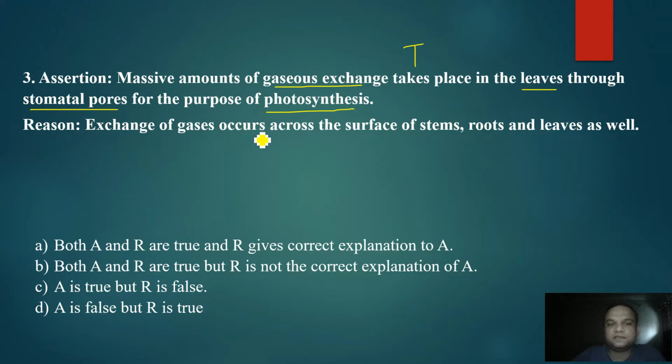Reason: exchange of gases occurs across the surface of stems, roots, and leaves as well. So this is a wrong statement. So this is a false statement, right? So we will say that option C is the correct answer, which states that A is true but R is false.